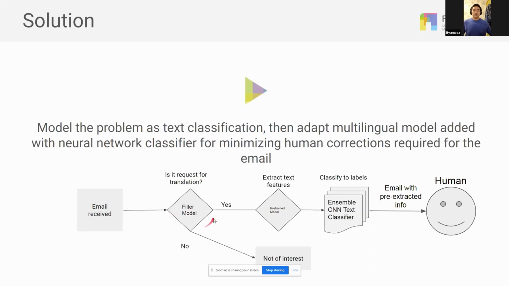It's a lightweight model to just filter emails that are not requests for translation. If it's a request for translation, then it's fed into a heavier model that extracts text features, and finally the email makes its way to a human with pre-extracted info after going through all this.